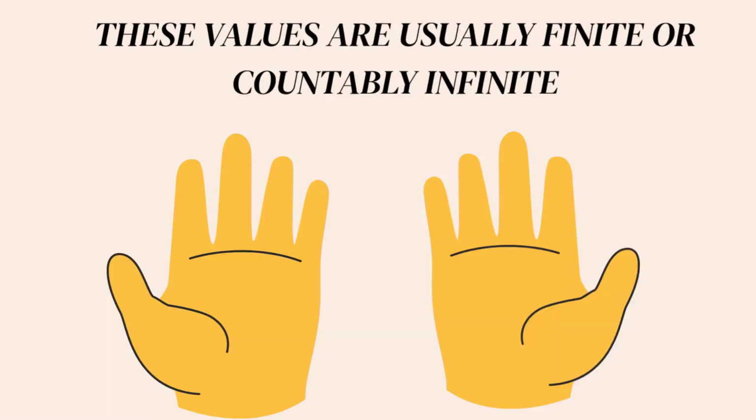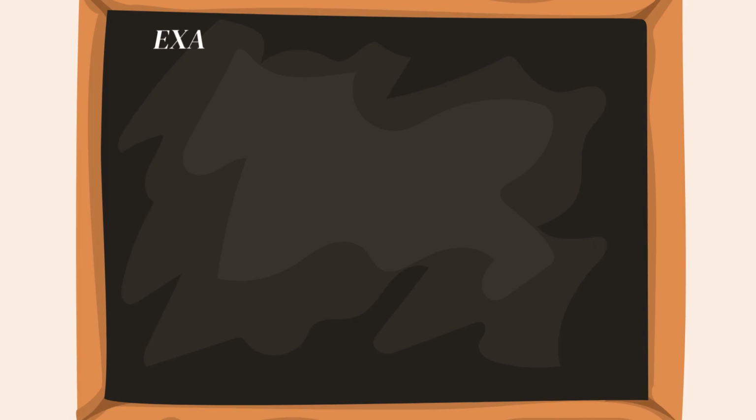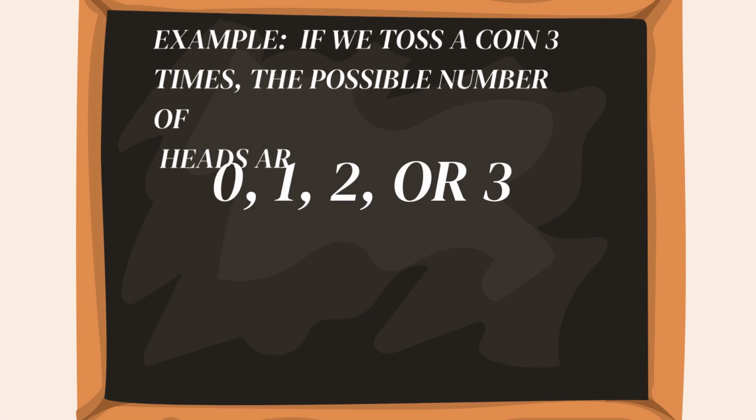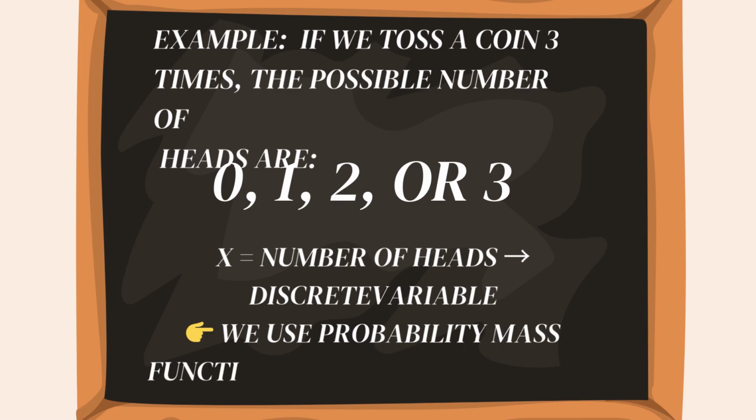These values are usually finite or countably infinite. Example, if we toss a coin 3 times, the possible numbers of heads are 0, 1, 2 or 3. So, X is equal to number of heads, that is a discrete variable. We use the probability mass function, that is PMF, for discrete variables.